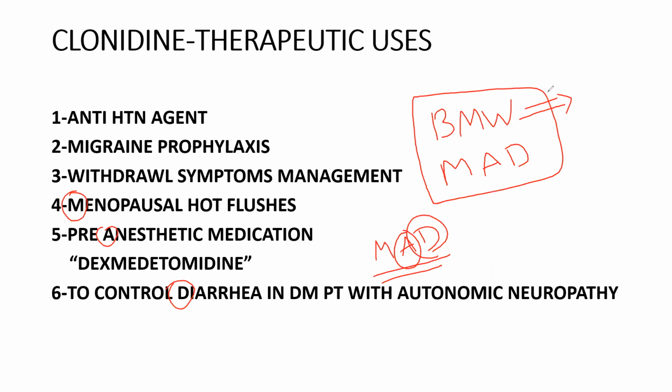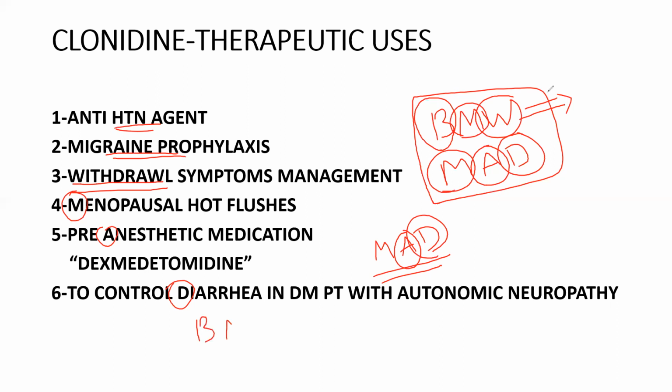So you can remember the therapeutic uses of clonidine with the help of the mnemonic BMW MAD. B means to control the BP, that is anti-hypertension medication. M means used in migraine prophylaxis. W means withdrawal symptom management for alcohol, nicotine, and opioids. M, I told you, menopausal hot flushes. A, anesthetic, pre-anesthetic medication. D, to control the diarrhea in diabetes patients. So you can remember the clonidine uses as BMW MAD.